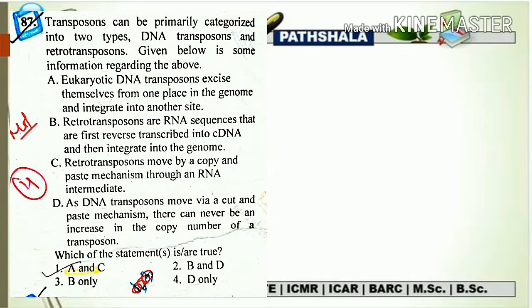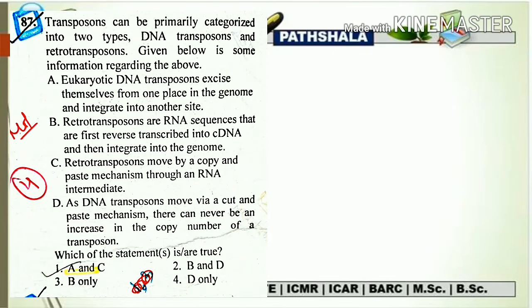The statement B is retrotransposons are the RNA sequence that are first reverse transcribed into cDNA and then integrate into a genome. So overall the statement sounds correct, but just due to the one word, that is the RNA, this overall statement is totally wrong, because in retrotransposons also the initial element is going to be the DNA. Fine. And its name is retrotransposons because there is an RNA intermediate, not an initiator RNA. So initially there is a presence of DNA. That DNA is going to convert into an RNA intermediate with the help of an RNA polymerase, and that is the main reason why we are calling it retrotransposons.